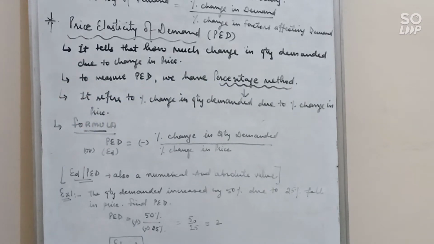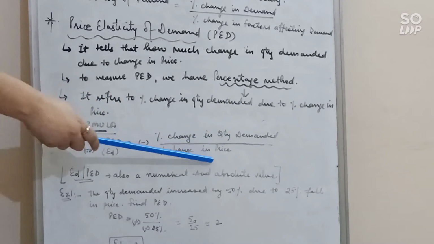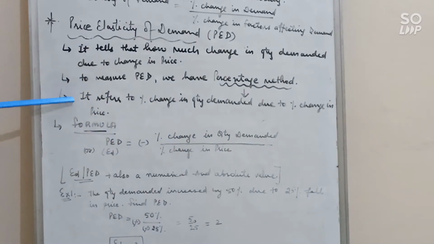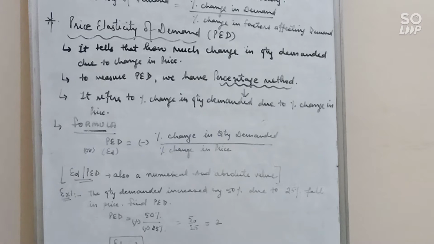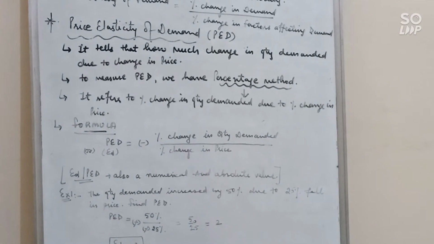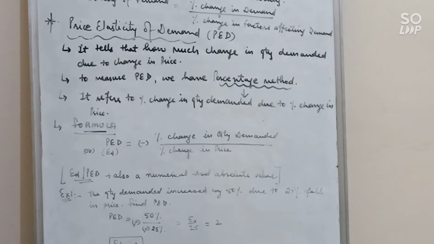So let's see how you will find elasticity of demand with the help of the percentage method. There is a formula: PED is equal to percentage change in quantity demanded upon percentage change in price. Or you can write the definition also. It refers to the percentage change in quantity demanded due to percentage change in price. So you will put a minus here. Why? Because out of these two, one term will be in negative form and one in positive form, because there is a negative relationship between price and demand. So PED is always taken as a positive, absolute value. That's why you will put the minus sign, so automatically the negative will cancel from this value and you will get an absolute and positive value.